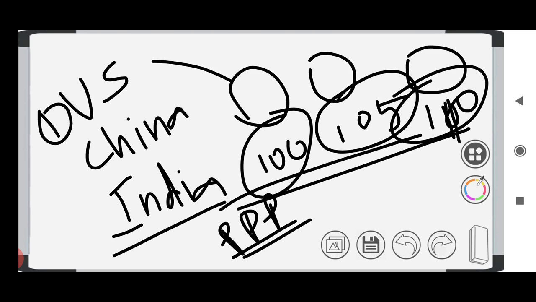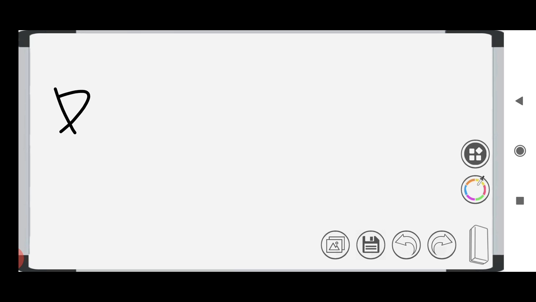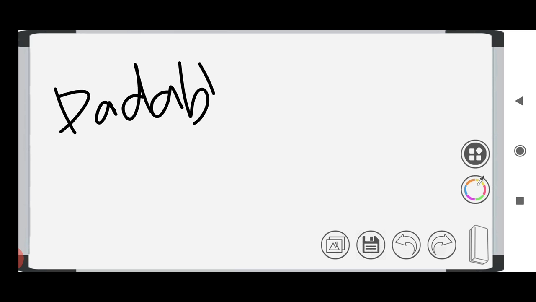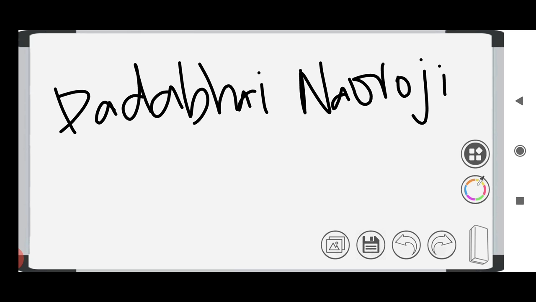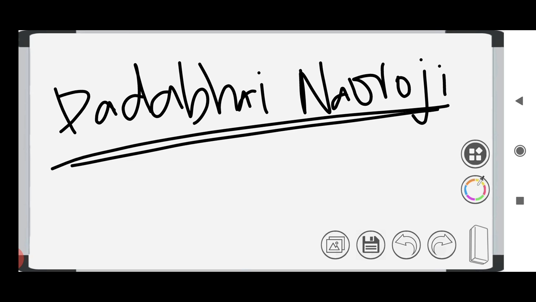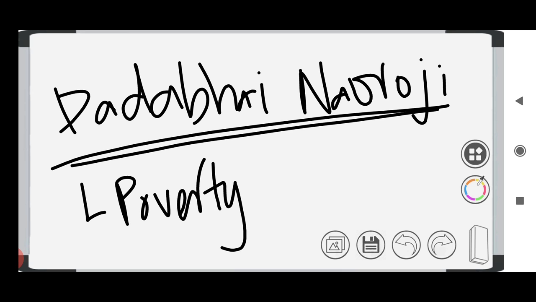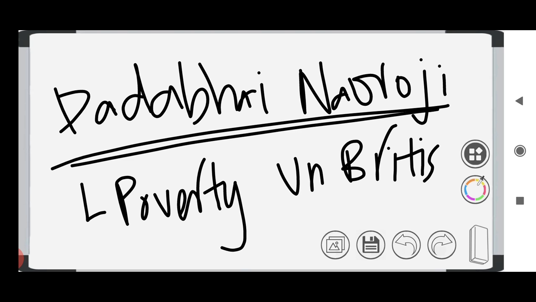And then we are talking about national income, right? The first person to calculate the national income of India is Dadabhai Naoroji. He is the first person to calculate the national income of our country, and he also wrote about the Drain of Wealth. He is called the Grand Old Man of India. His concept is the Drain of Wealth, and his book is Poverty and British Rule.